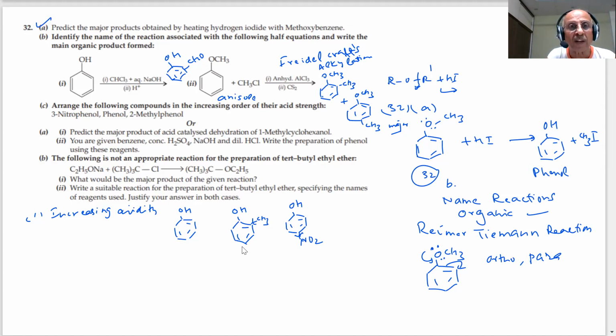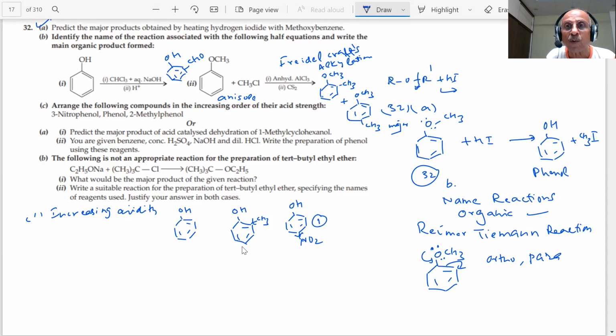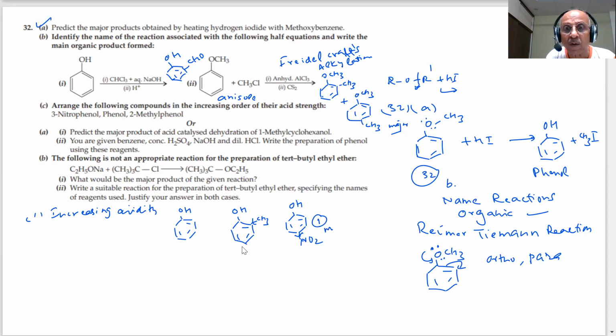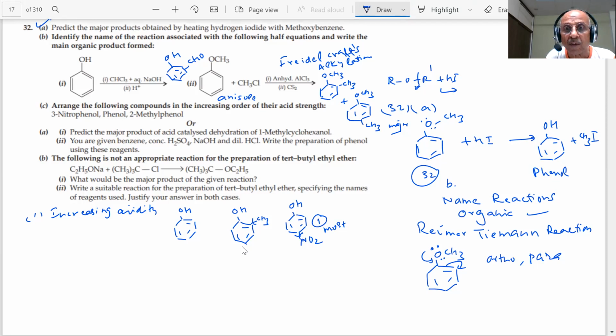So which will be the most acidic, student? Arrange in increasing order. The first will be the most acidic, this one. This will be number 1, most acidic. And this will be the least because it is electron releasing.